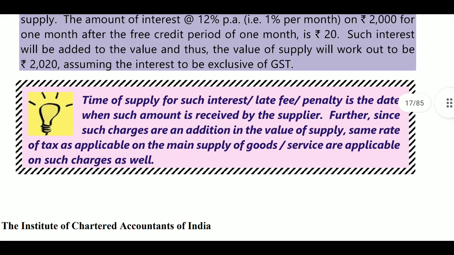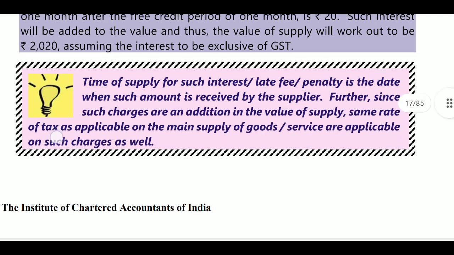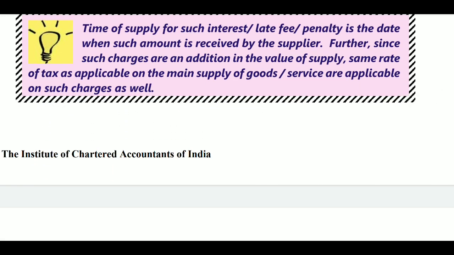Next, time of supply. The time of supply for such interest, late fee or penalty is the date when such amount is received by the supplier. Further, since such charges are in addition to the value of supply, the same rate of tax as applicable to the main supply will be applied to the interest or late fee amount also. That is Section 15(2)(d).